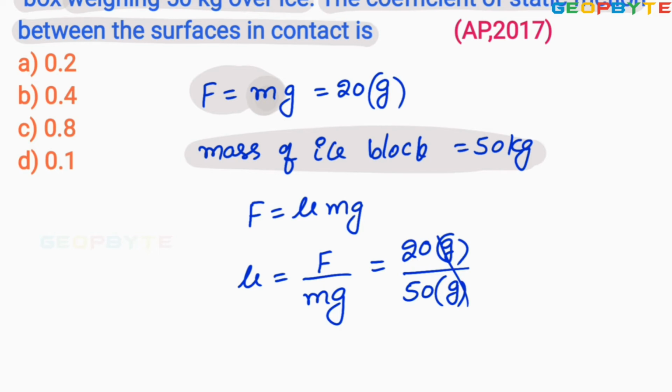This g cancels. Finally it is 20 by 50, which equals 0.4. Therefore, look at option B. Option B is absolutely correct. I hope all of you clearly understood. Let us go for the next problem.